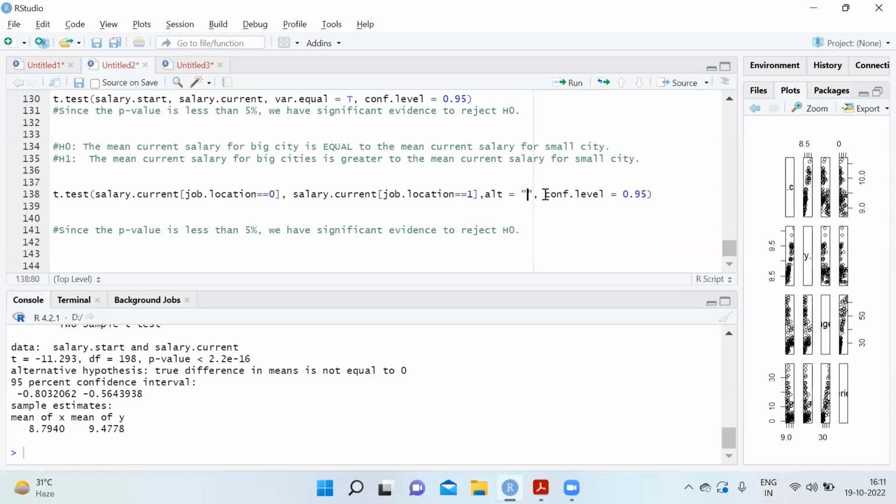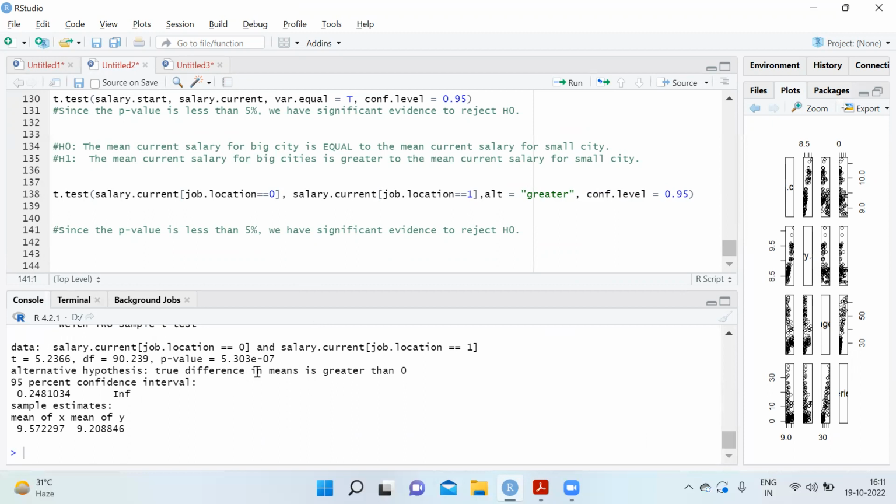This is, sorry, alternative is greater because these are greater, and then we just run this. So we have again a p-value, and the true difference in mean is greater than 0. That means big city minus small city is positive, or big city is greater than small city. You can check your alternative hypothesis using this sentence. Again, we have a p-value which is much less than 0.05. So we have significant evidence to reject H naught, and we can accept that the mean current salary for big cities is greater than the mean current salary for small cities.